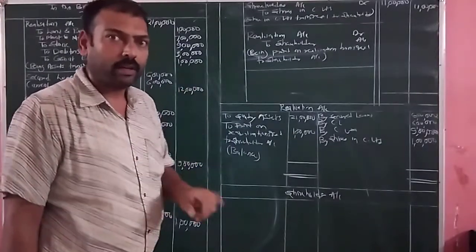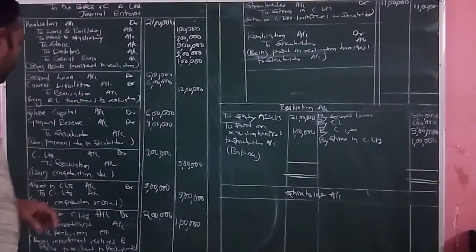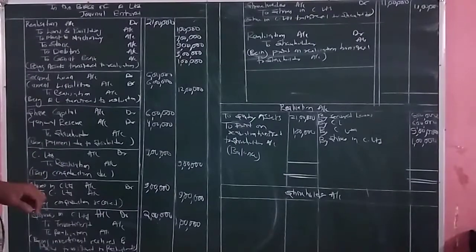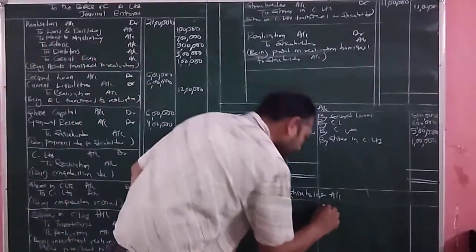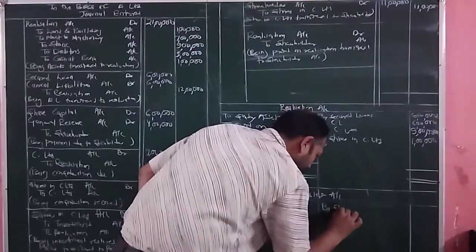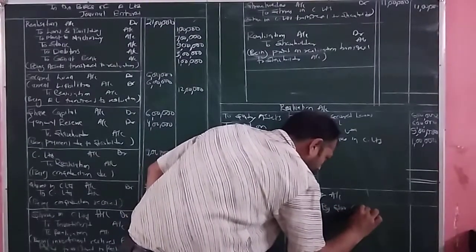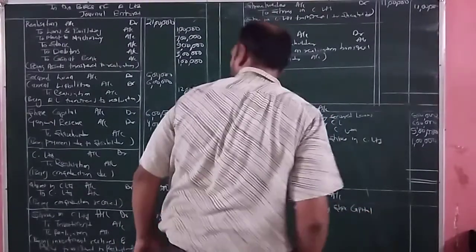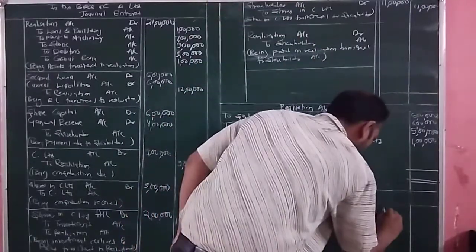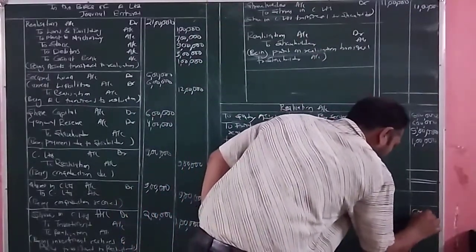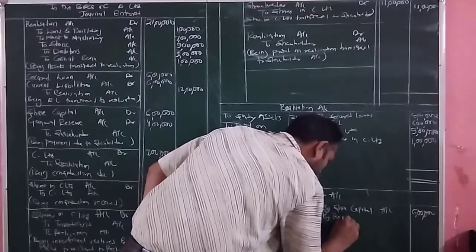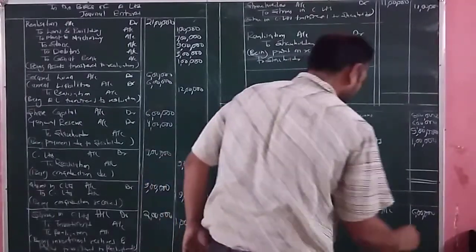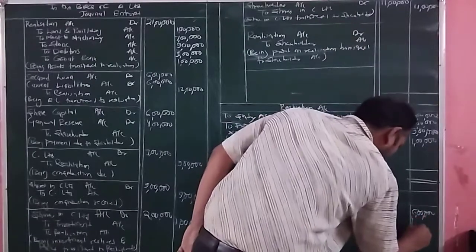Let's check. Now we'll post the entries in the shareholder account. The shareholder account is credited, so we'll write on the credit side by share capital account, that is how much? 6 lakh rupees. By reserves, it is equal to how much? 4 lakh rupees.